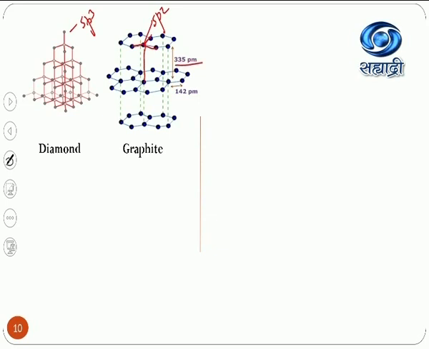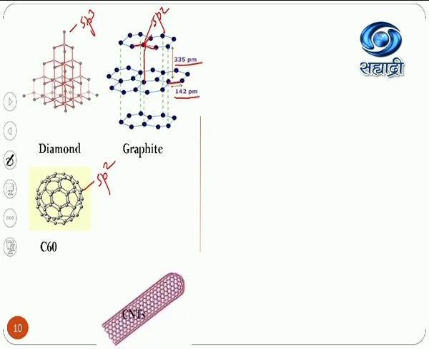So that's why this interlayer bond length is 335 picometer, while the carbon-carbon bond length in the plane is only 142 picometer. That means the arrangement is totally different, and that's why graphite is different. This is fullerene. It is a football type of structure on which pentagons and hexagons are there. Again, each and every carbon of this fullerene undergoes sp2 hybridization, and the unhybridized or pure atomic orbitals of each carbon overlap with each other to form a covalent bond.